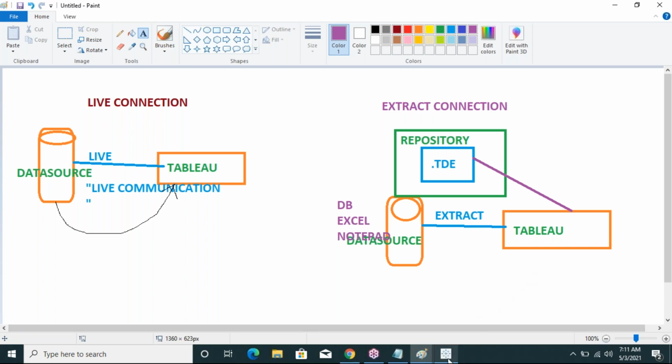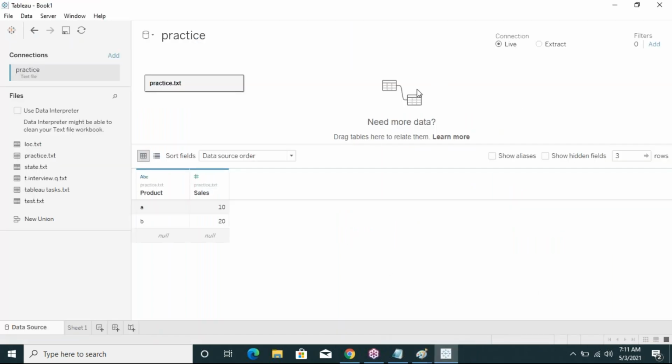So how do we achieve this practically? See here, I am connecting with the extract connection. See here, I am connected with the extract connection.